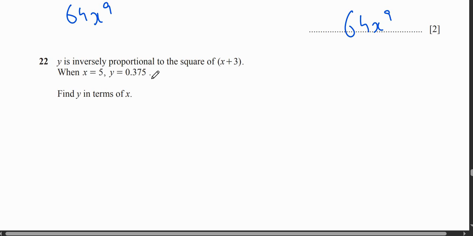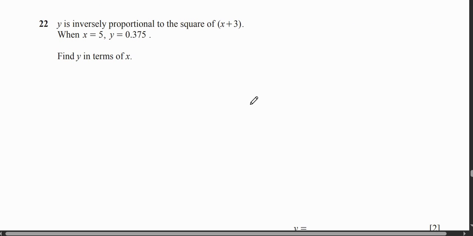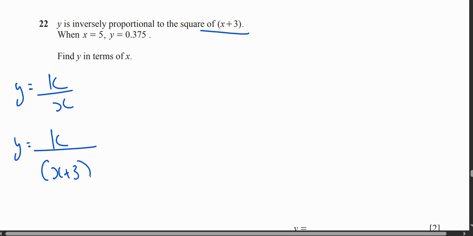Next question, it says y is inversely proportional to the square of x plus 3. When x is 5, y is 0.375. Find y in terms of x. So look, inversely proportional means y is equal to... sorry, guys, my bad, I wrote the formula wrong. It means y is equal to k upon x, inversely proportional. So y is equal to k upon, because it says the square of x plus 3, so I write x plus 3 whole square.